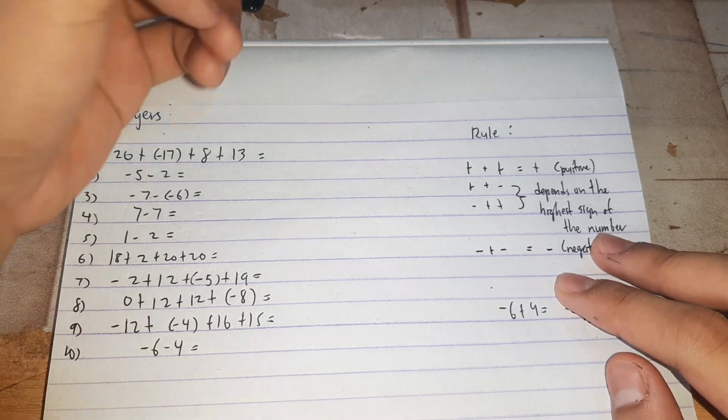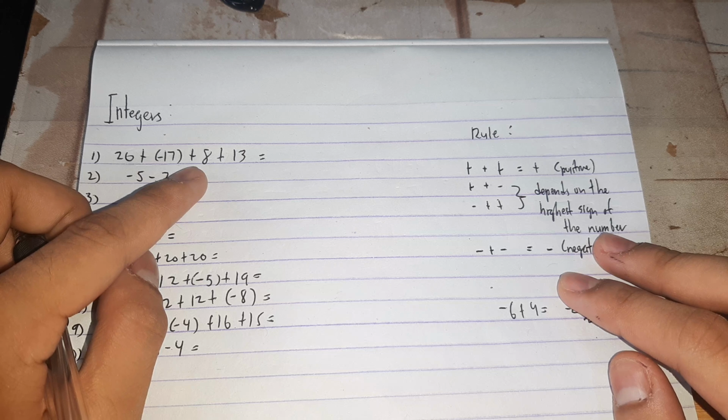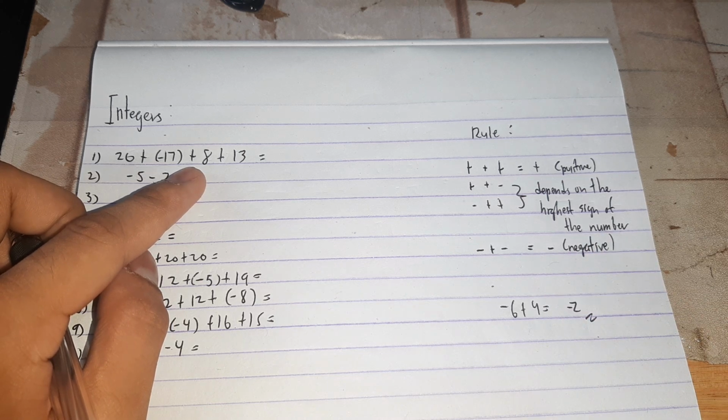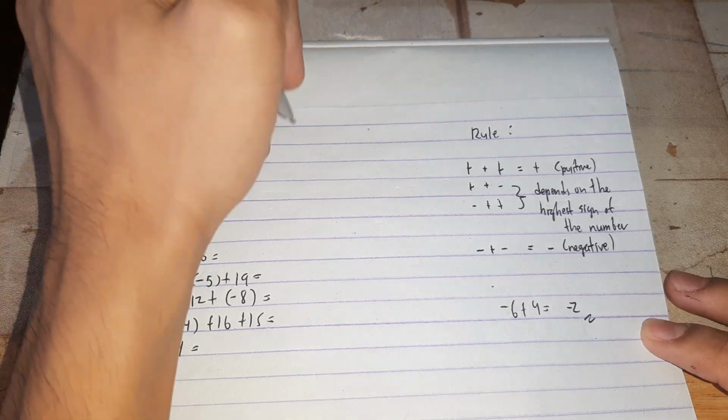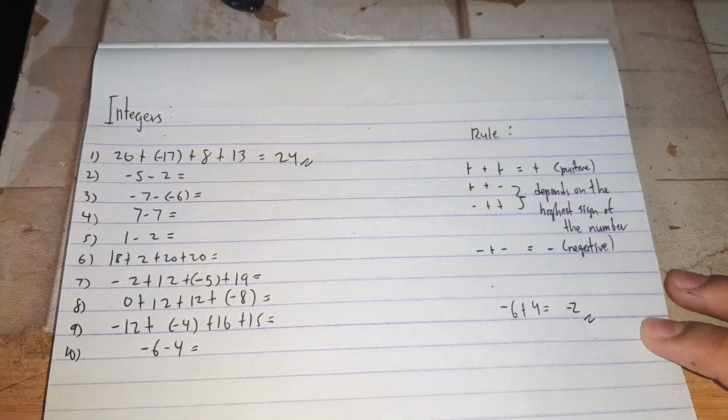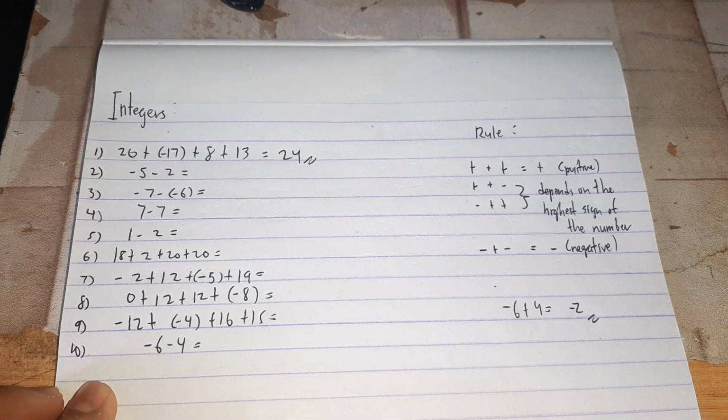So we will have 3 plus 8, which is 11. Then 11 plus 13 is 24. It is our final answer right here in number 1.